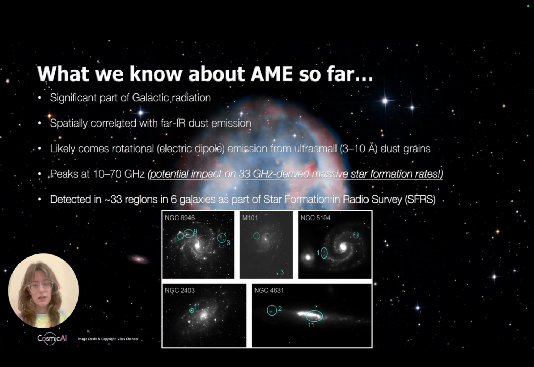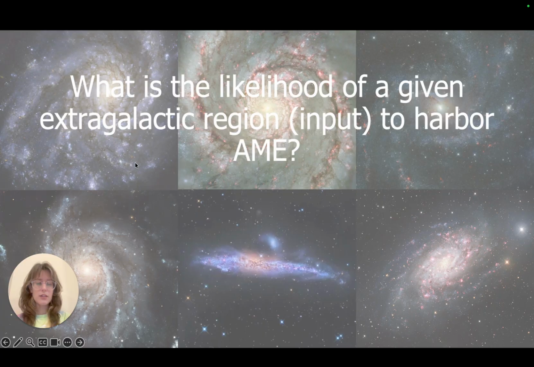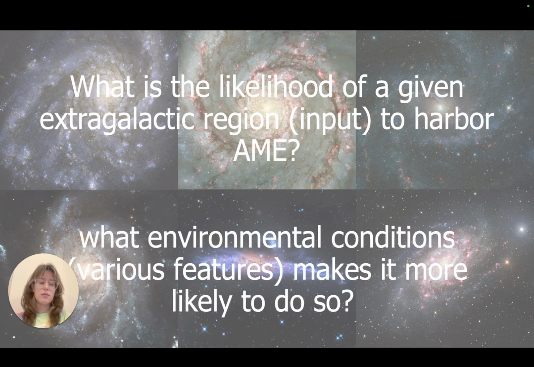Here, machine learning could help us by predicting the probability of an input belonging to a specific class given various features of the input. In other words, what is the likelihood of a given extragalactic region or input to harbor AME, and what environmental conditions or various features make it more likely to do so?